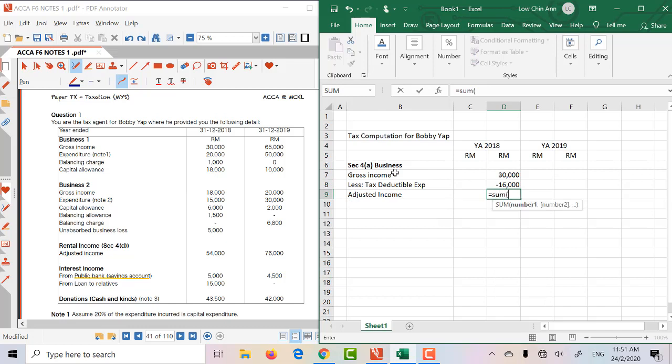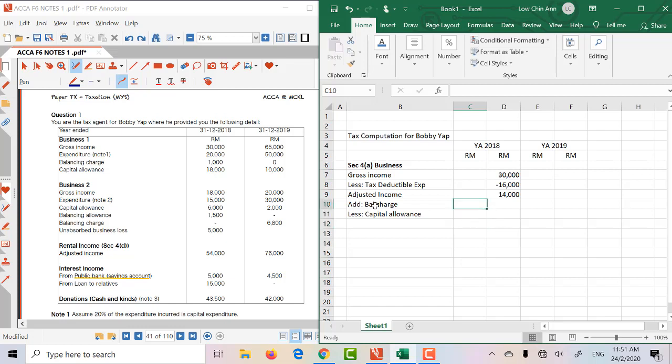Then your adjusted income would be 14. Right, there is a balancing charge, right? So we have a balancing charge. Then we minus off the capital allowance. Now, if you want to put the brought forward, carry forward, if you think there is a need, you do it that way. Well, if not, then you can just add them up together. I leave it to you.